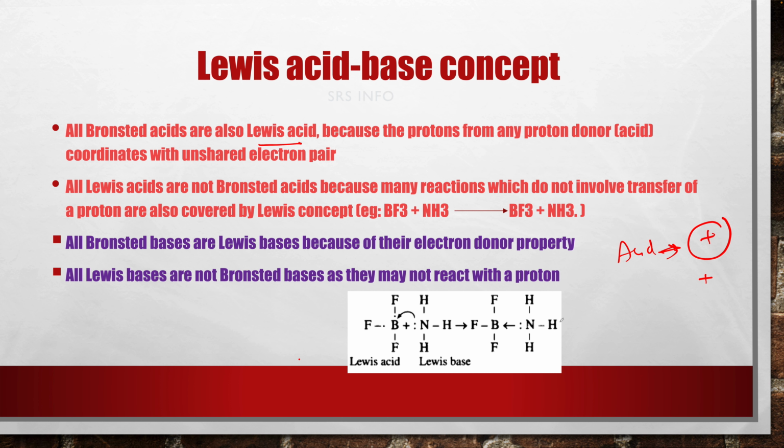But all Lewis acids are not Bronsted acids. Lewis acid theory is based on the acceptance and donation of electrons. Clear? So what happened in this case? Many reactions which do not involve the transfer of a proton are also covered by Lewis concept. Many acids which do not involve the transfer of a proton are covered because this is based on electron donation and electron acceptance. Clear? But Bronsted acid theory says only about those acids which can donate a proton.